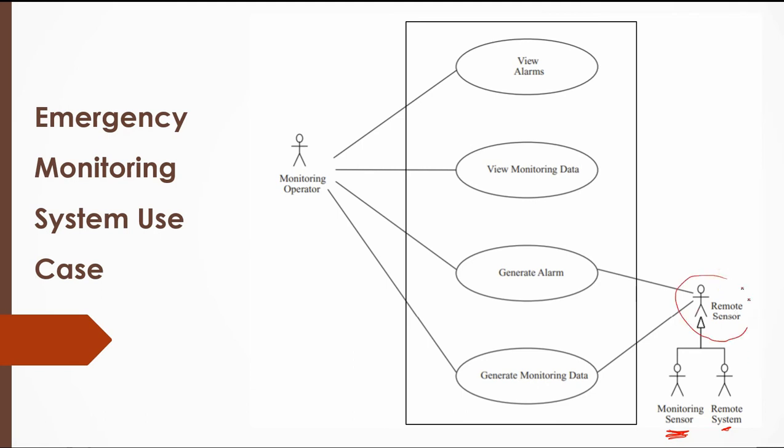This remote sensor is a general actor, and it represents both actors, the monitoring sensor and the remote sensor. Because if you see the function of this and the function of this, it's almost the same: collect the data and then send it to the main system. So it's doing one job.